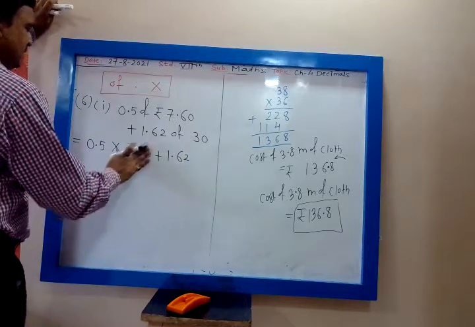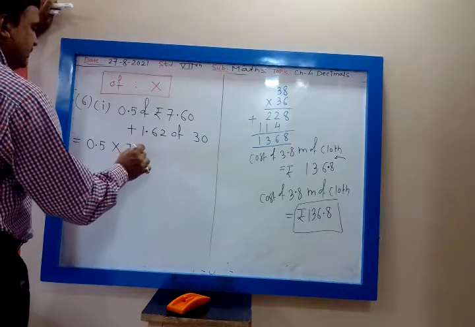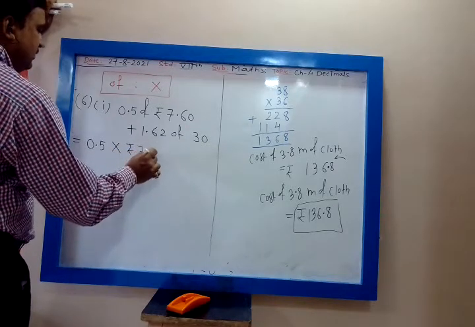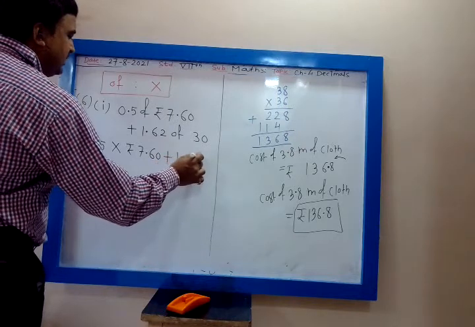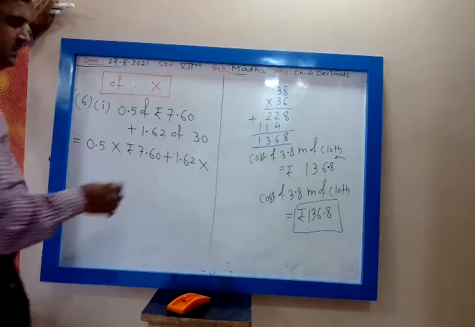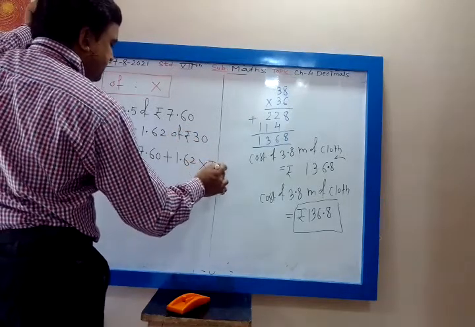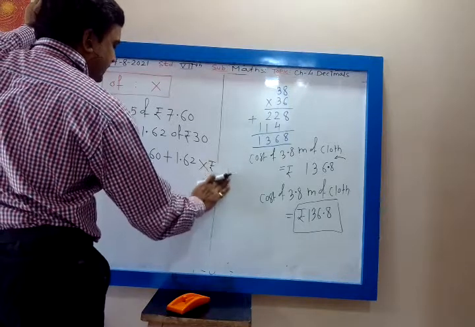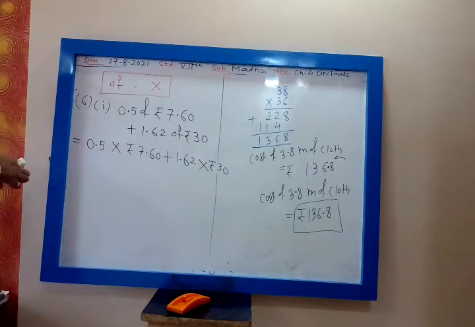Rupees 7.60 plus 1.62 of means multiplication, of 30 rupees. So multiply these two. So how will we simplify?